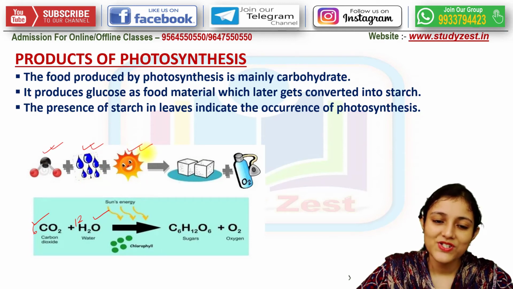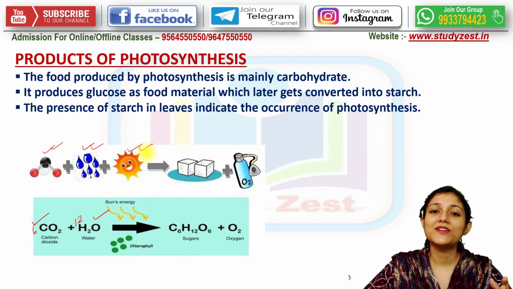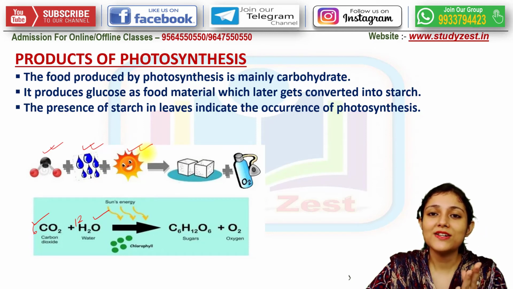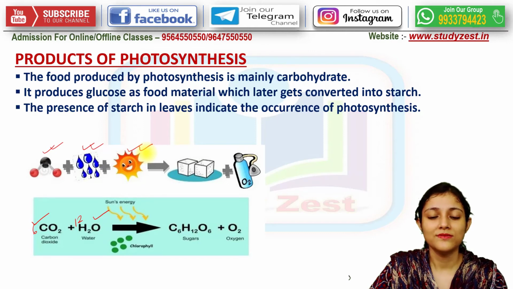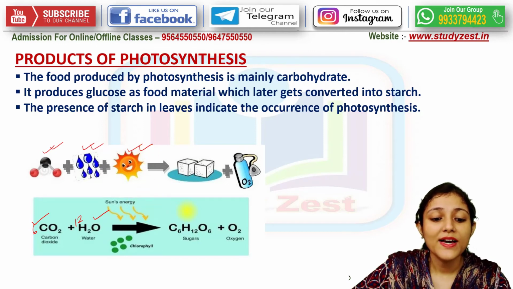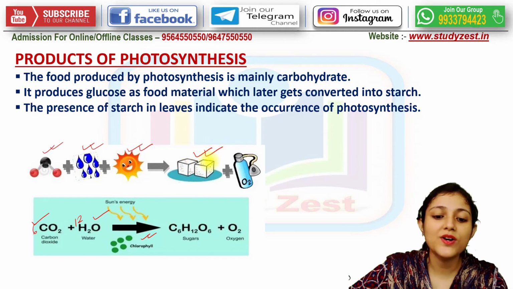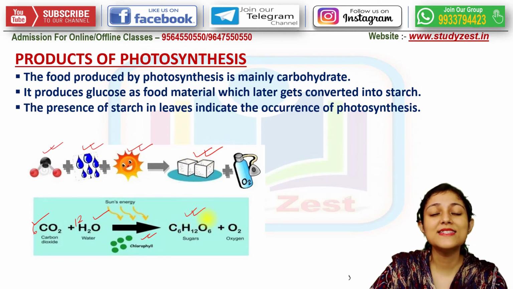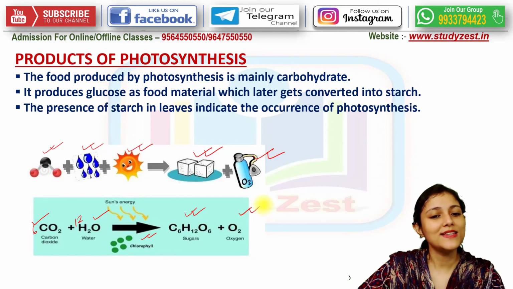The solar energy, the light energy, is converted into chemical energy, because this is a biochemical reaction. And with chlorophyll, we are getting the simple sugar, glucose, and oxygen. So these are the products.